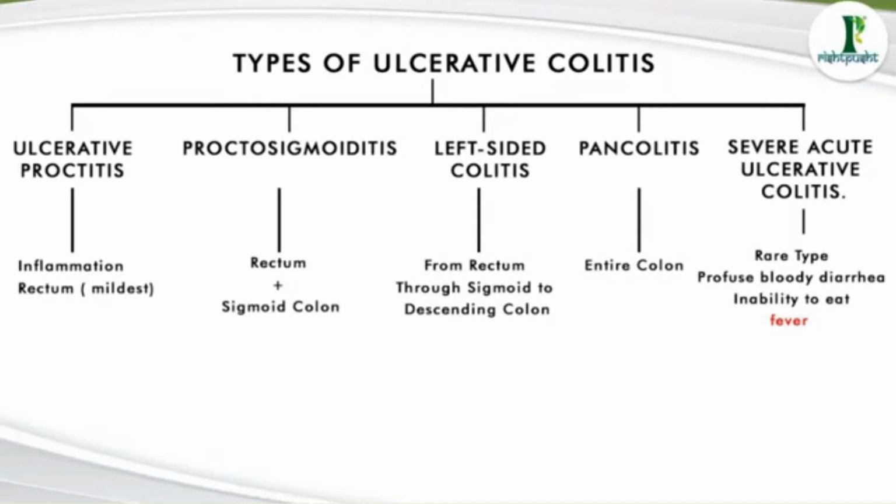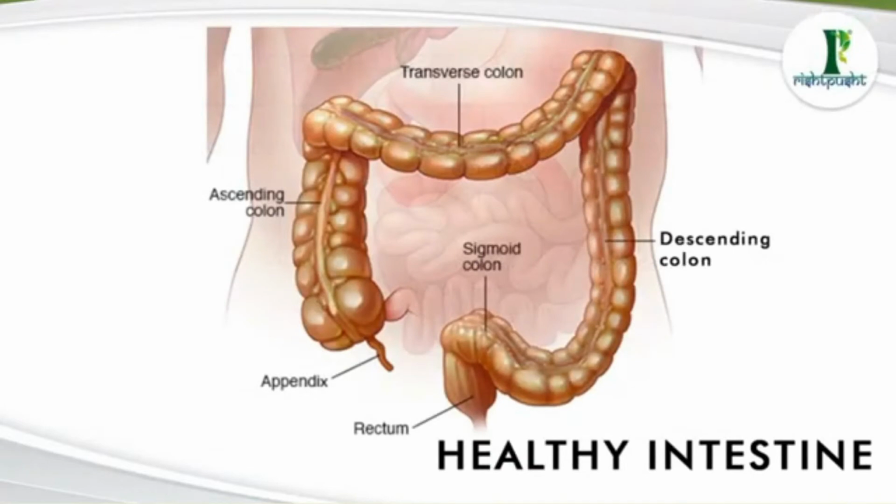Then comes the second one, proctosigmoiditis. Now, when we talk about this stage, it is the rectum as well as the sigmoid colon. When I talk about sigmoid colon, I will once again like to show you the sigmoid colon, so that you can understand what exactly I am talking about. So you can see the sigmoid colon over here. The sigmoid colon is the part just before the rectum.